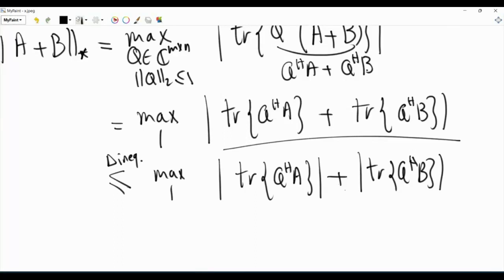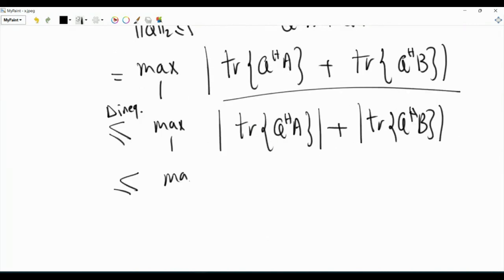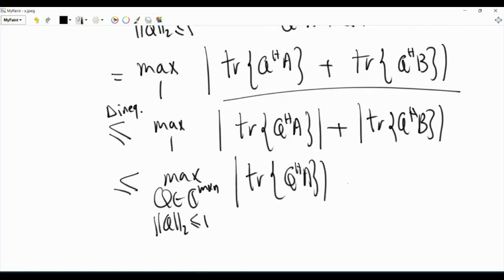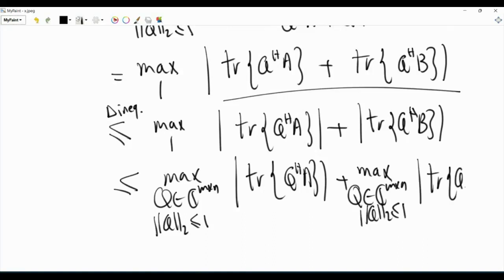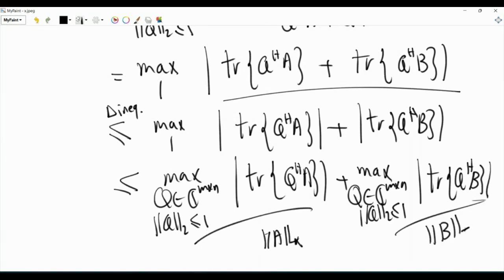Now, the maximum of the sum is less than or equal to the sum of the maximums. So this is less than or equal to the maximum over Q in C m by n, L2 norm of Q less than or equal to 1, of the magnitude of trace of Q Hermitian A, plus the maximum over Q of size m by n, L2 norm of Q less than or equal to 1, of the magnitude of trace of Q Hermitian B. This is the nuclear norm of matrix A, and this is the nuclear norm of matrix B.